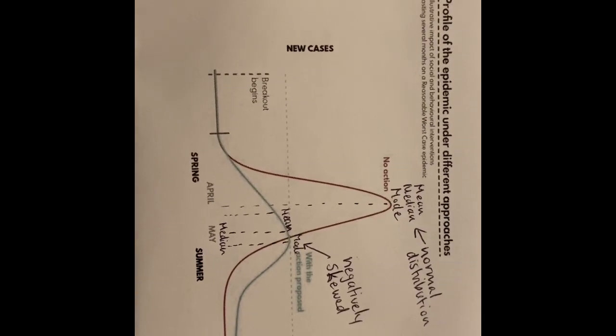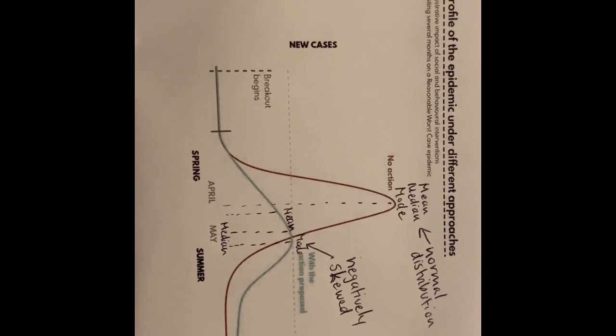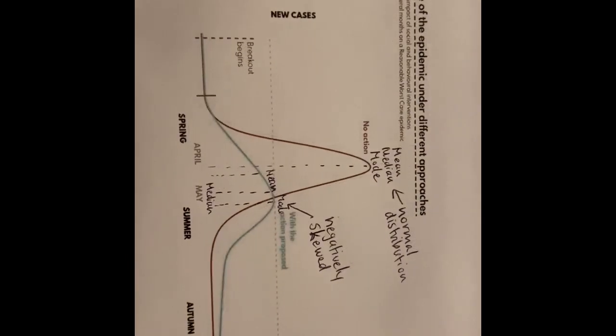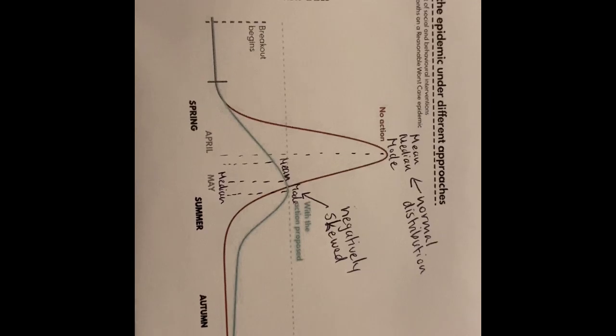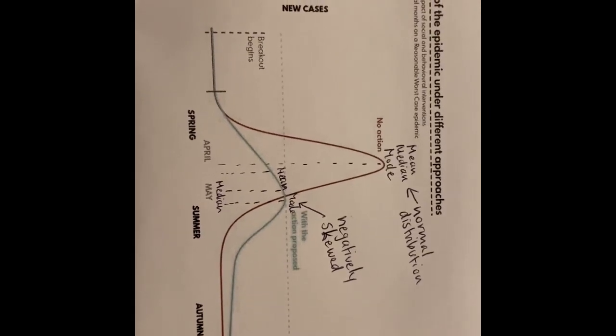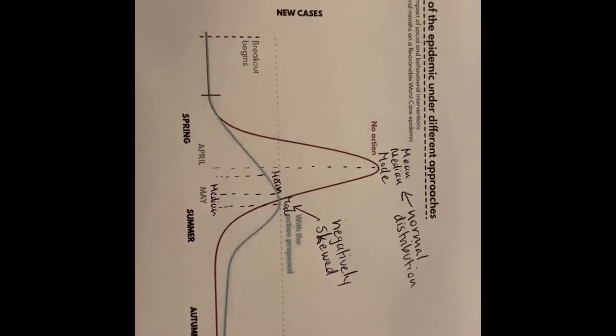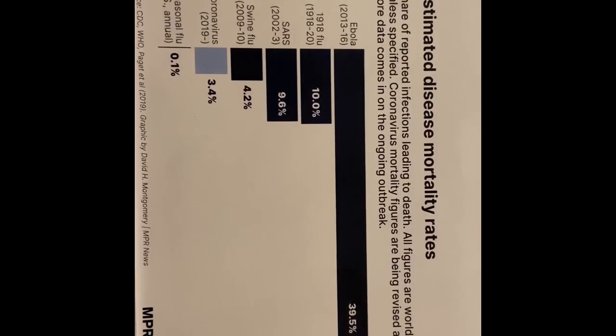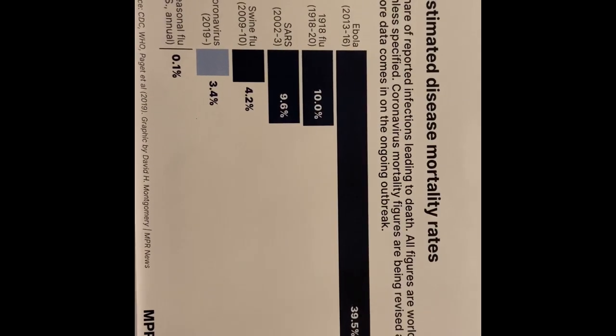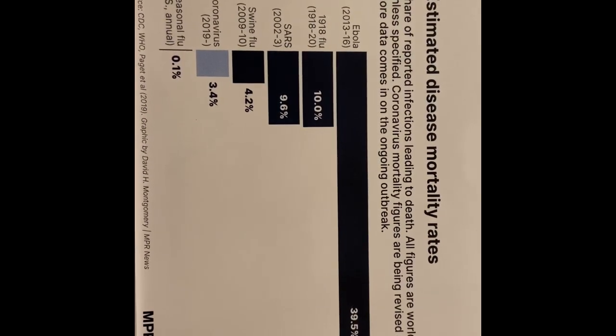So the mean comes first, the median is second, and the mode comes third. This graph shows that action is needed to contain the disease and to lower the new breakouts and new cases for coronavirus from further spreading. Here is the estimated disease mortality rates for coronavirus, which is using percentage.